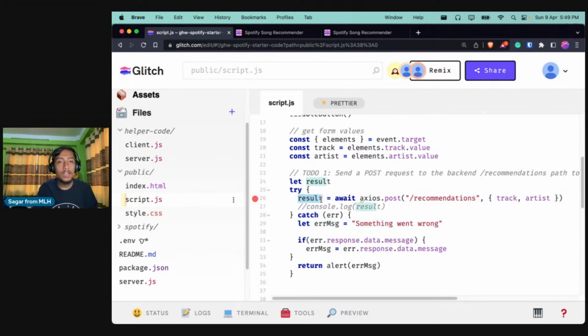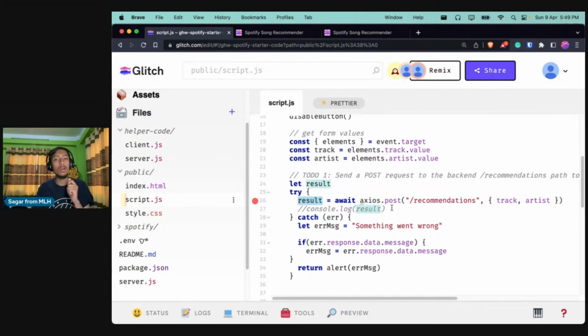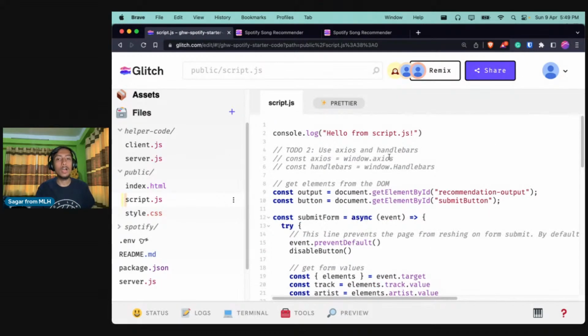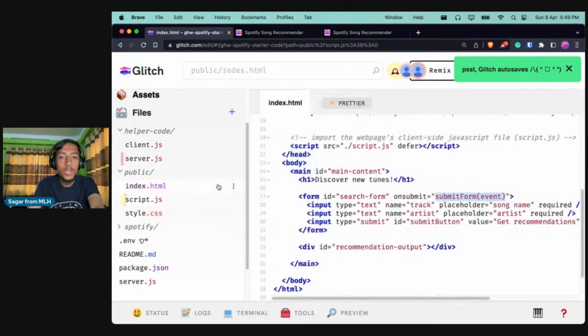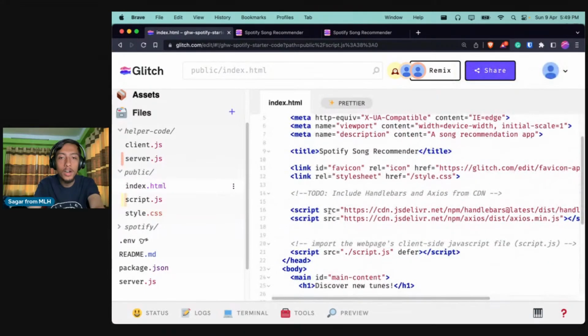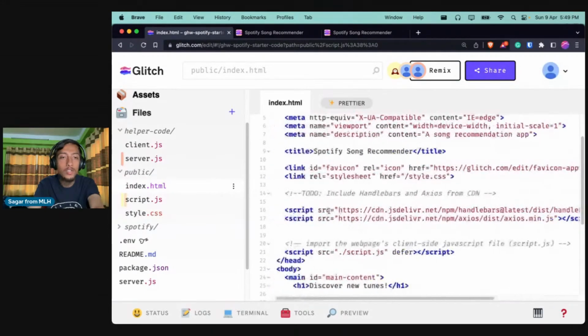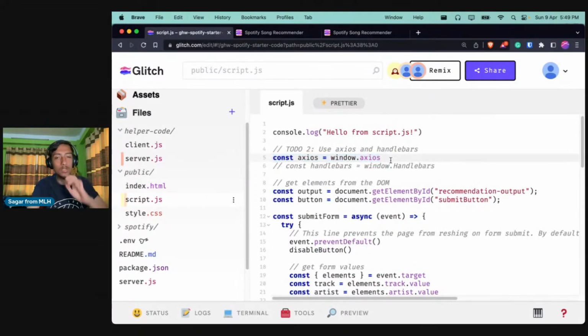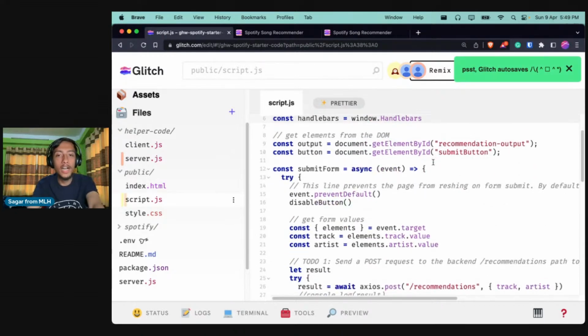And in the result part, we are using Axios, right? It is saying that Axios is not defined. So let us scroll to the top and uncomment the line where we are importing Axios. Since we used a CDN, we earlier uncommented the CDN for Axios, so we will be able to use that in script.js and over here as well. Let me also uncomment handlebars for now because it will be needed later on.